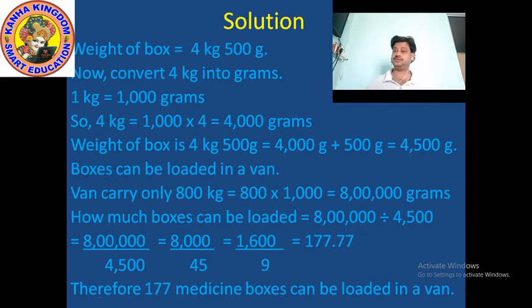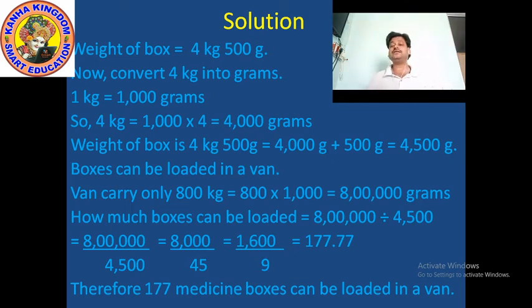How does 8 lakhs come? See, in 1000 how many zeros? 3 zeros. And in 800 how many zeros? 2 zeros. So you have 5 zeros, and when we multiply 1 by 8 it becomes 8, and the rest 5 zeros, so 8,00,000, which becomes 8 lakhs.